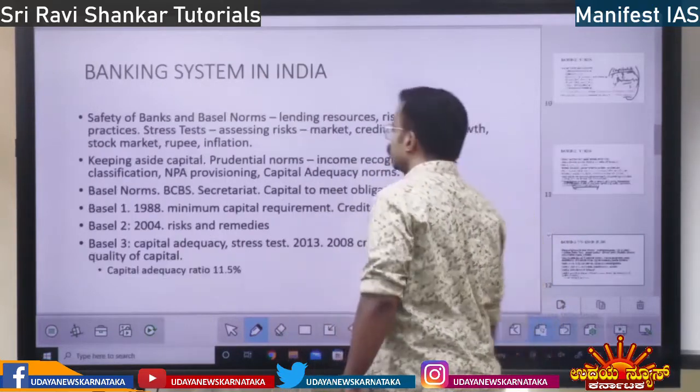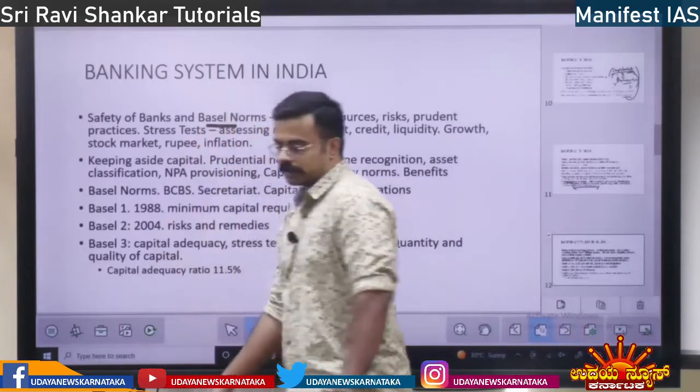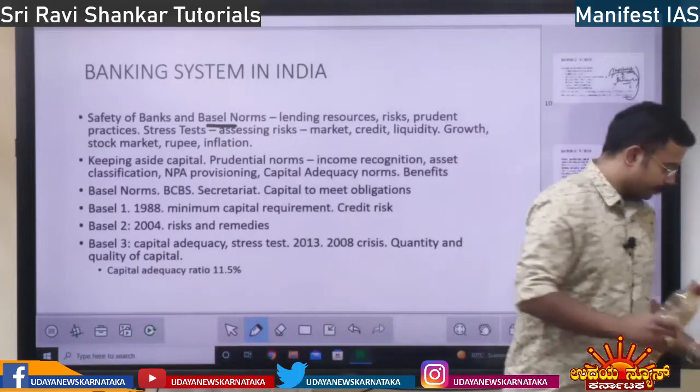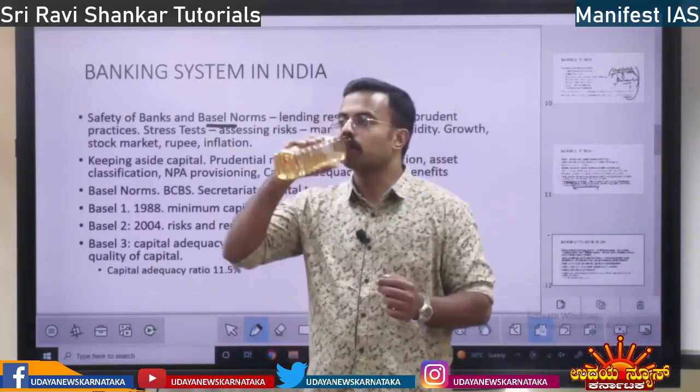Okay. Next you have safety of banks and Basel norms. Where is this Basel? Basel is in Switzerland. It is a place in Switzerland.